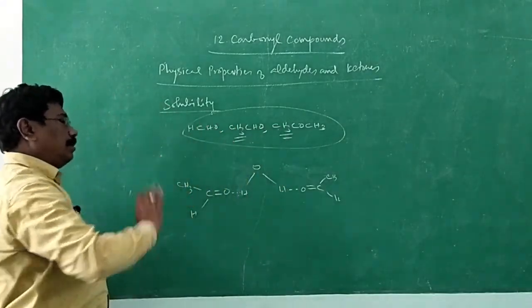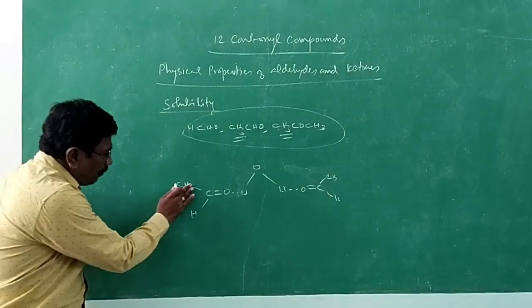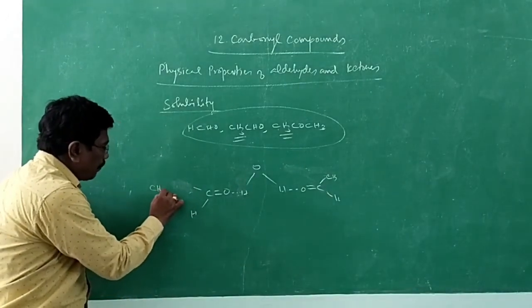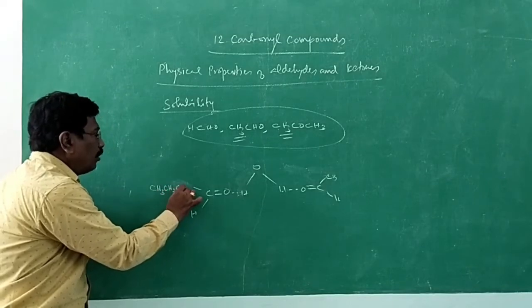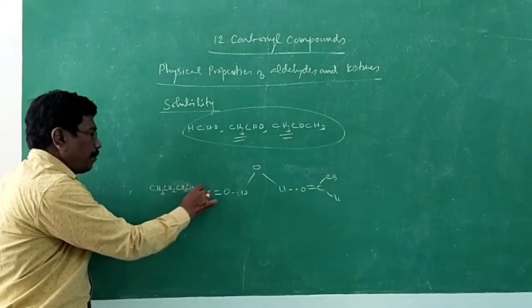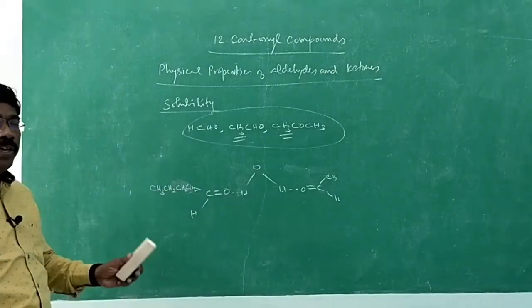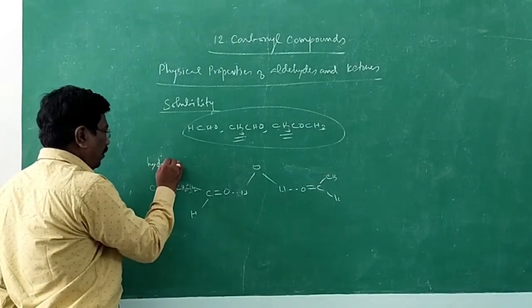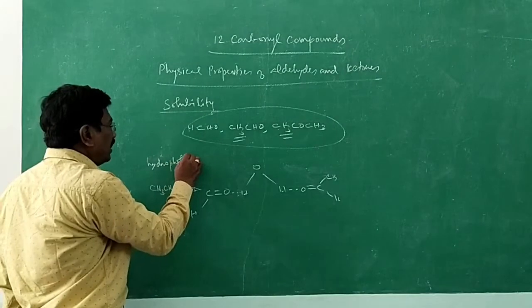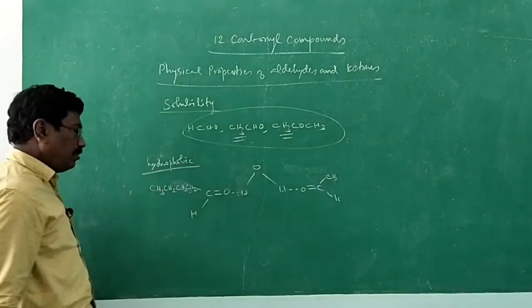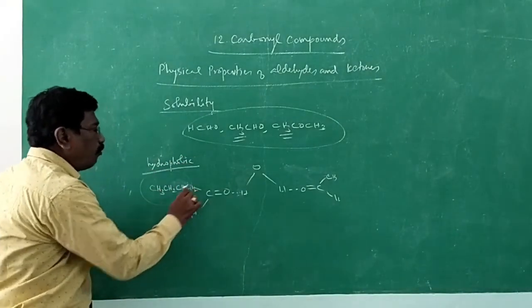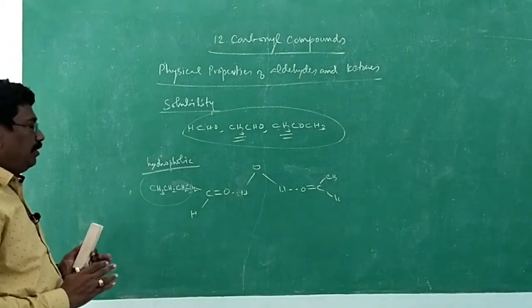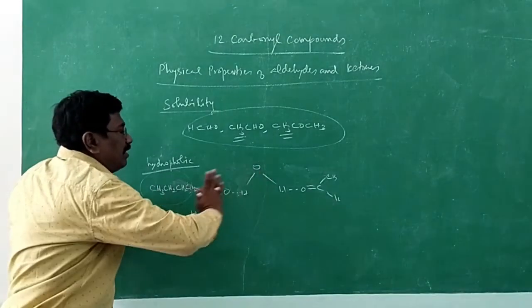Lower members are soluble. When the number of carbon atoms increases, we know that alkyl groups are hydrophobic. Hydrophobic means water repelling. Because of the increase in the number of carbon atoms, the hydrophobic alkyl group tends to avoid water molecules.